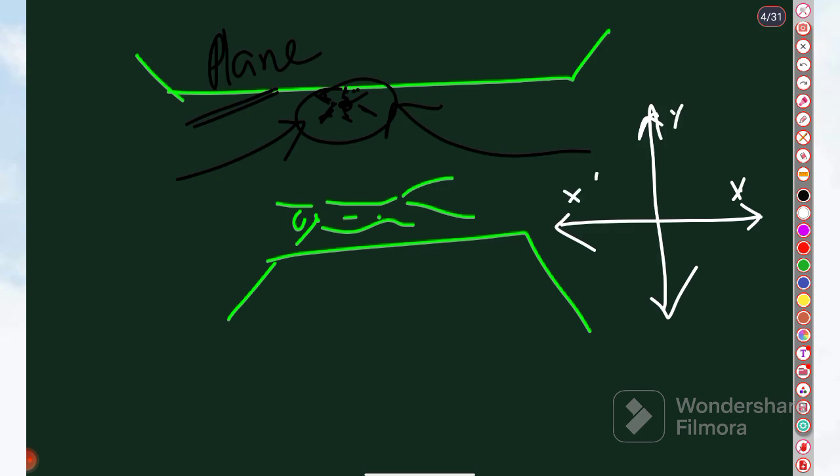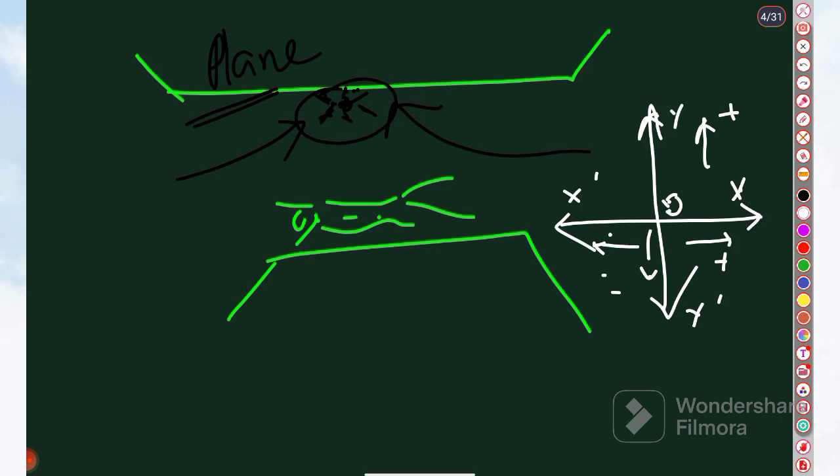The names x and y are commonly used, and this point is called O, the origin. Right hand side is positive, left hand side is negative; moving upward is positive and moving downward is negative.